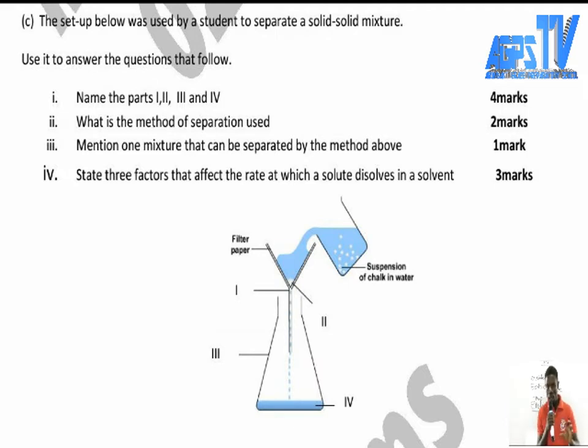If you want to get 1 in science, you have to get at least 35 out of 40, or at least 36, not less than 30. If you get less than 30 here, it means that you are getting closer to 2. So if you want to get 1 in science, you have to get 35 and above in this section, because it carries 40 marks. Now look at the setup below.